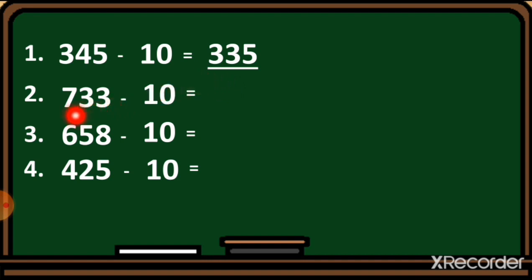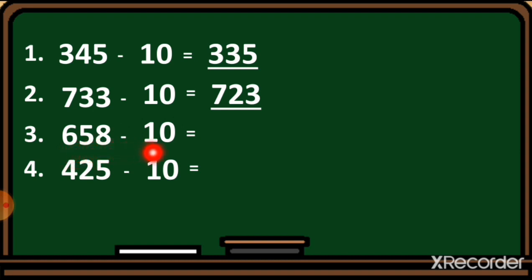Let's see one more. 733. Here the hundreds value and ones value will stay as it is. We just cut one from this 3. So 3 minus 1 is equal to 2. So we get the number 723.